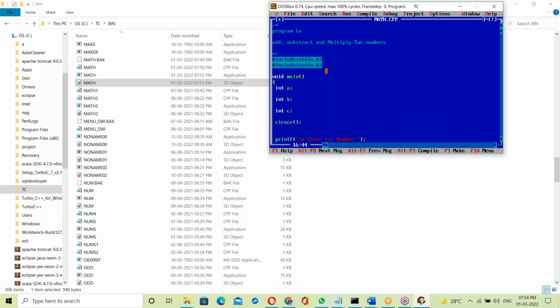By linking all of these, it generates the exe file. So finally, the exe file contains binary code for your C program, the main function, the binary code for the C library and the binary code for the OS library.